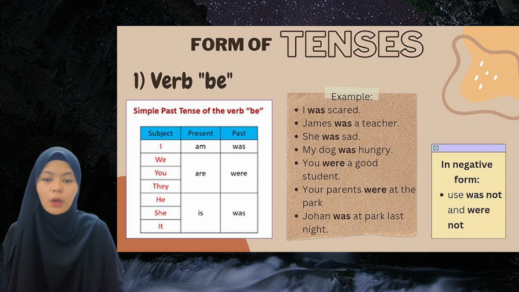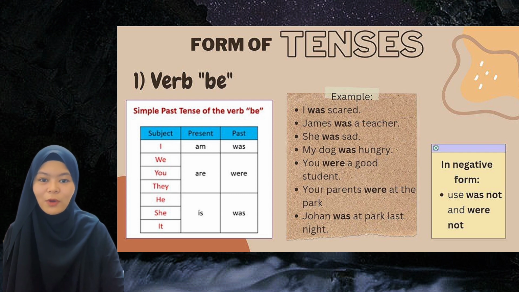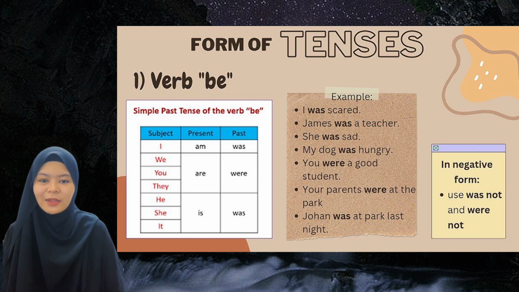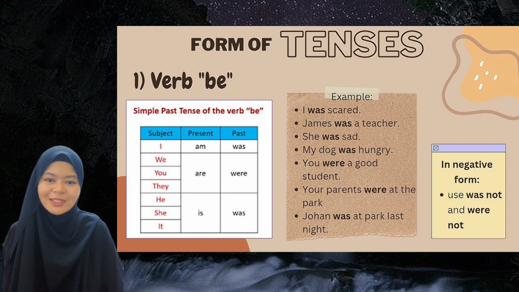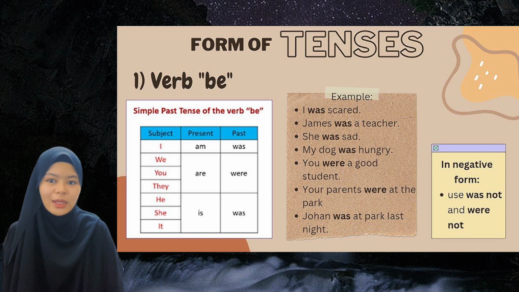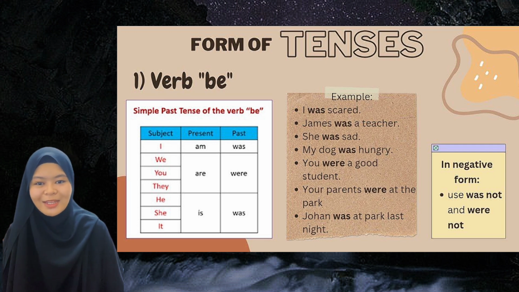Other than that, we can also make the sentence in the negative form. To make the sentence in the negative form, we can use was not and also were not. For example, I was not scared. James was not a teacher. You were not a good student.